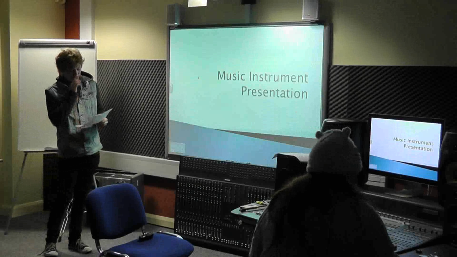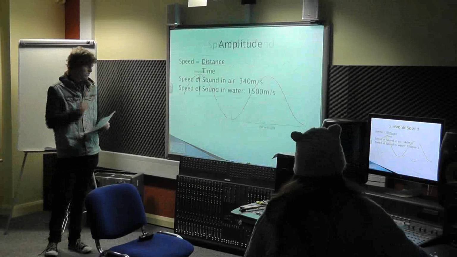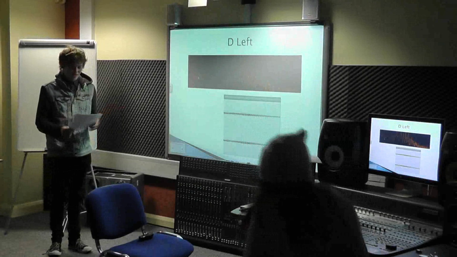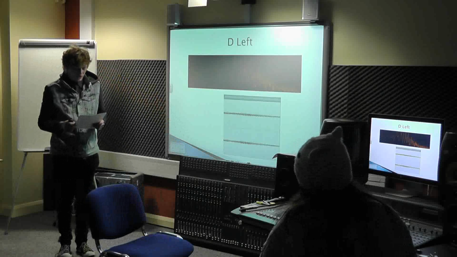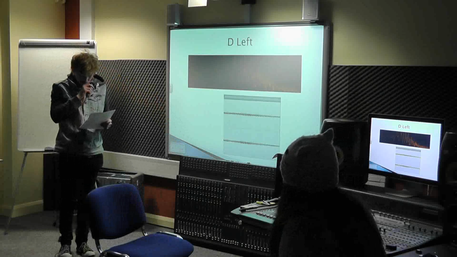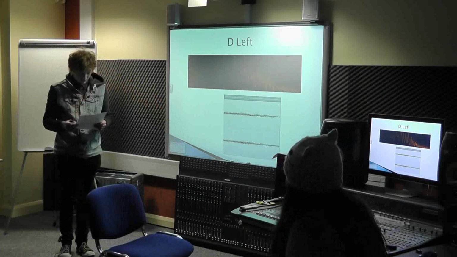There are different types of instrument groups that instruments can be categorized in. Here are some examples of the different types of groups.